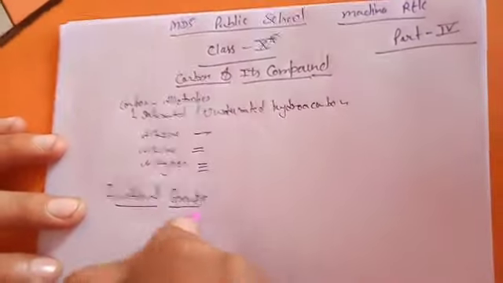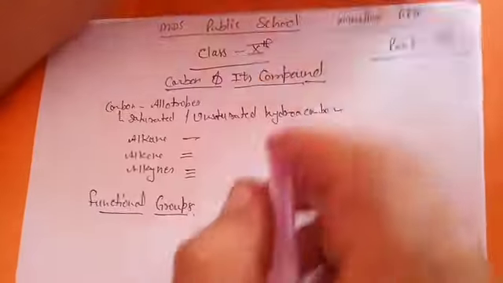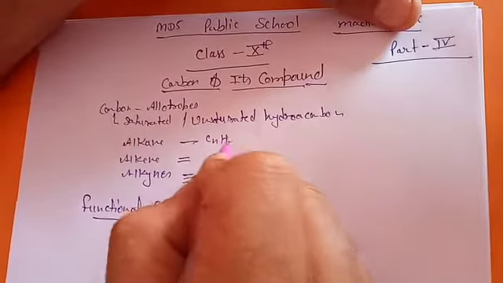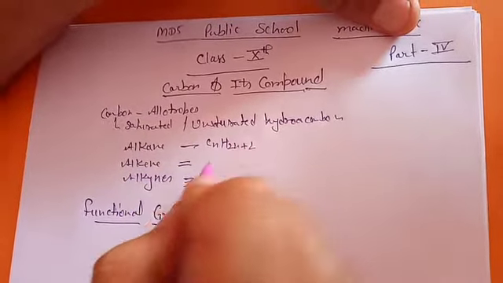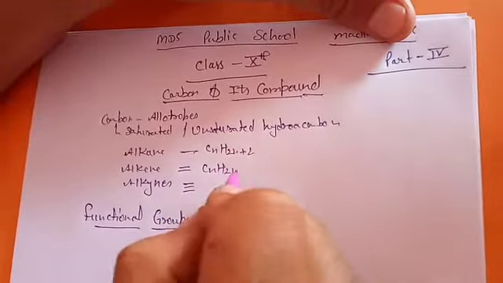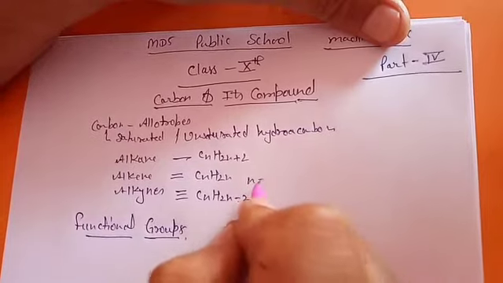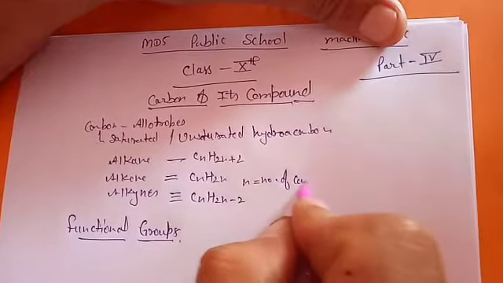Before going to functional groups, I want to tell you the general formulas for alkanes, alkenes and alkynes: CnH2n+2 for alkanes, CnH2n for alkenes, and CnH2n-2 for alkynes, where n is the number of carbon atoms.